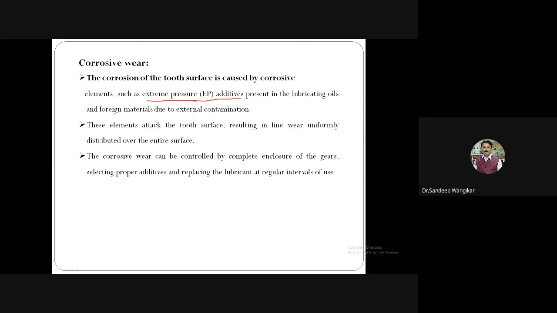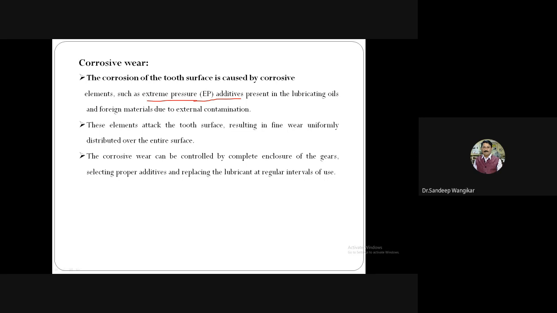But on the other side, these extreme pressure additives are not good for our gear material. If the gear material is simple cast iron, or any mild steel category, Indian standard, any grade you take, 6202 for example, one grade.